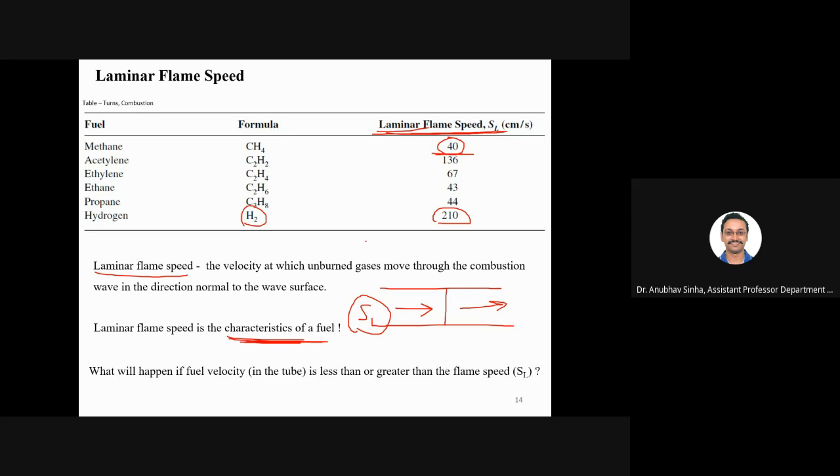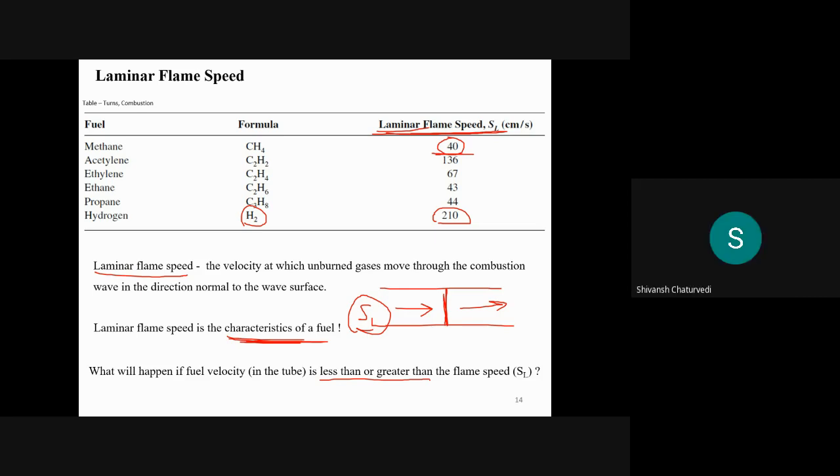Now the next question is, now we have agreed upon the fact that laminar flame speed is constant for a given fuel, and we are saying that if we feed it with SL, then we can maintain it constant. Now if my fuel velocity in the tube is less than or greater than the flame speed, what will happen then? If it is exactly equal to the flame speed, the flame will be stationary. What if the flow velocity is lower or higher than the flame speed? What will happen?